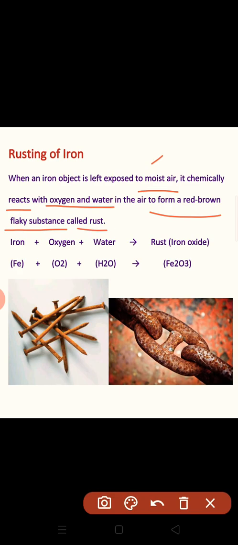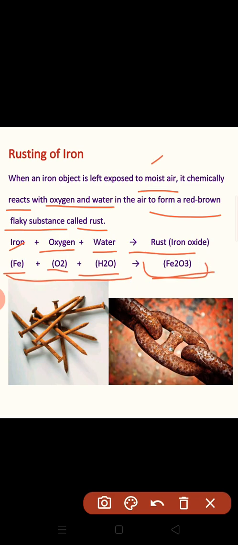So chemically you can show it by this equation: iron plus oxygen plus water gives rust, which is called iron oxide. Symbolically you can represent it as Fe for iron, O2 for oxygen, H2O for water gives Fe2O3. So here these three are reactants and this one is the product.